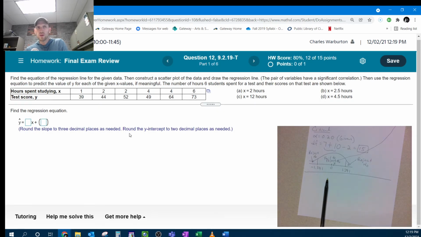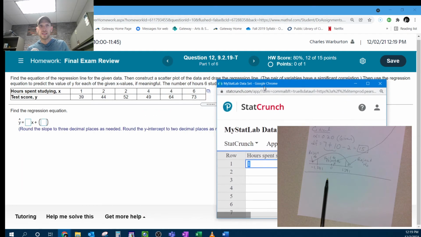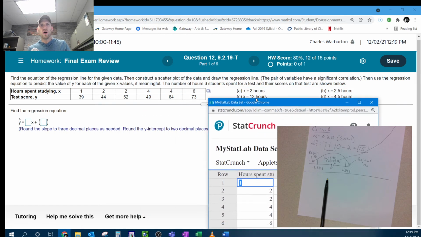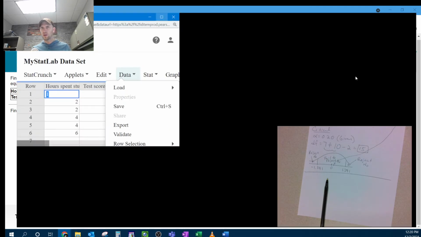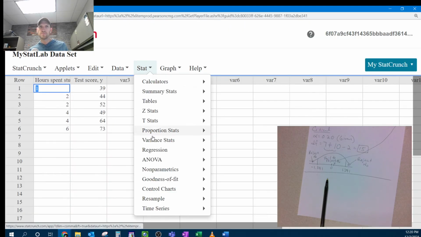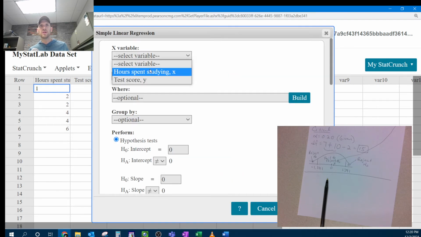Number 12, they want you to get a regression equation. Well, that comes from uploading the data into StatCrunch. So this equation will relate the y value given an x value. It will tell you your test score based on how much you study, or at least an approximation of that. So how we do that is we go stat, regression, simple linear, put in your x, put in your y, and you should be good to go.